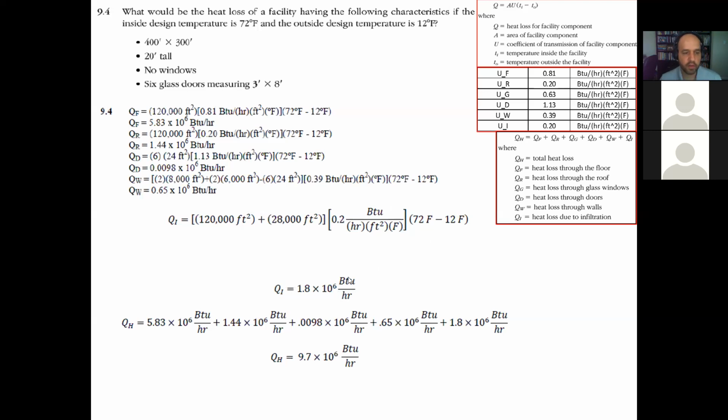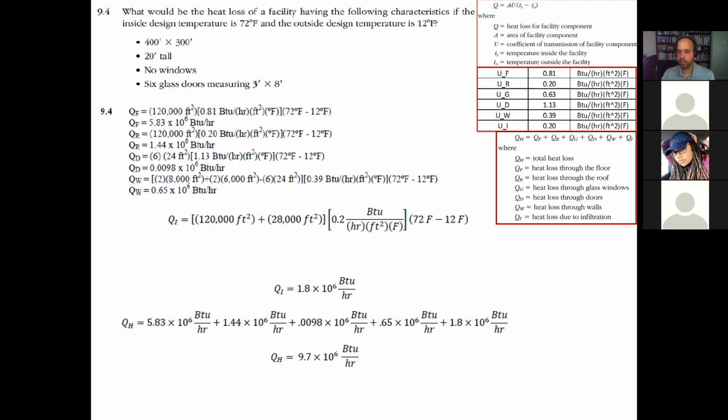And then once you have all the components in terms of the Qs for the heat loss, the last part will be just to add them all, which is what we have here. And the total is equal to 9.7 times 10 to the 6 BTUs an hour. So this value right here is going to tell you the heat loss for the facility, and it's going to help you in terms of determining the type of equipment that you need to have in your facility for keeping a specific temperature inside the facility.